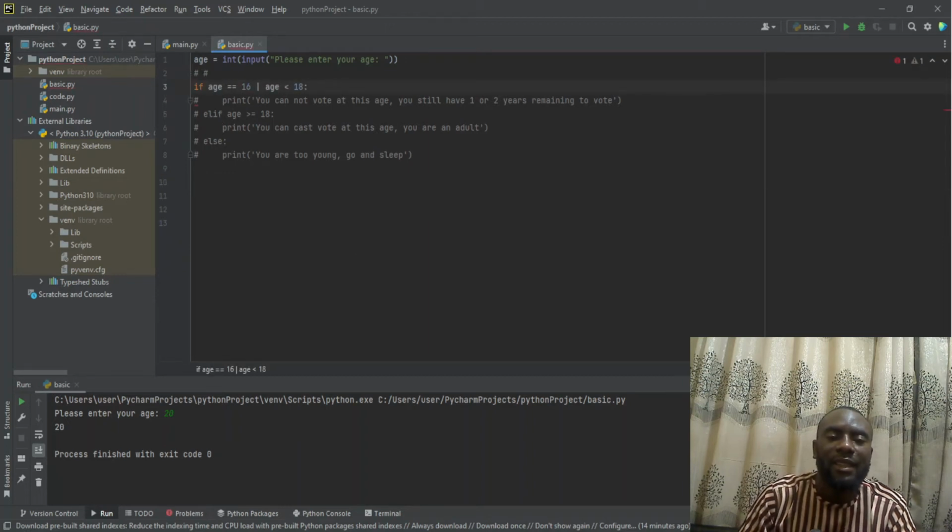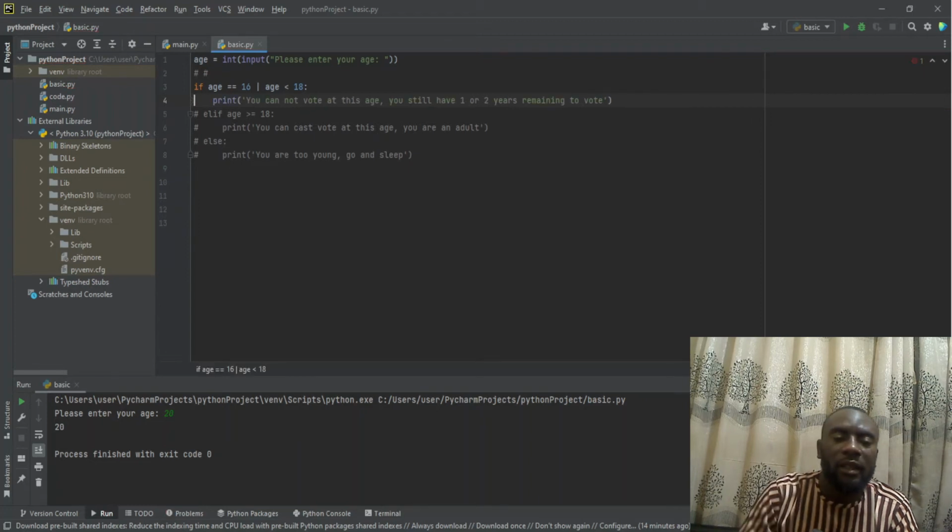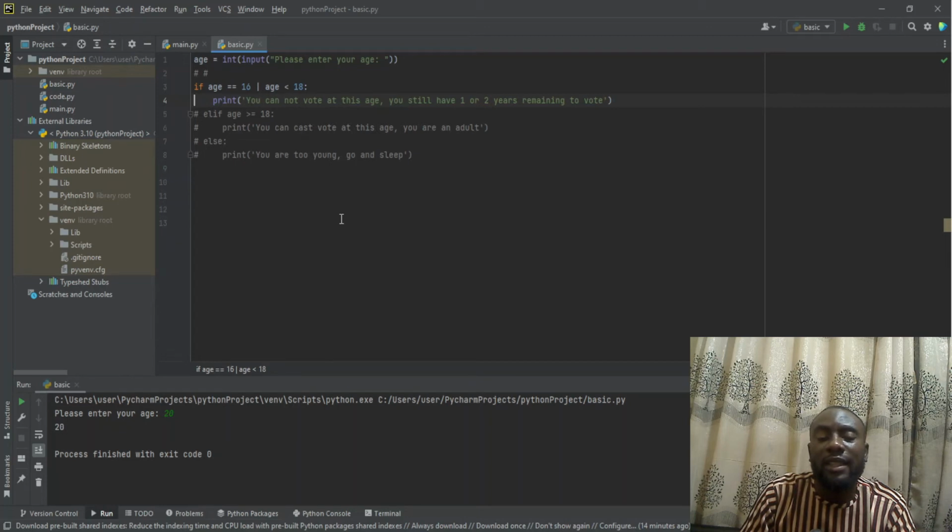We have if age is equals to 16 or age is less than 18. That is in this line here. If age is equals to 16, or, this pipe symbol means or, age is less than 18. So it will print what? It will print you cannot vote at this age. You still have 1 or 2 years remaining. So that is to say, if age is equals to 16 or age is less than 18, that is between 16 and 17, this message is going to be printed out for him.